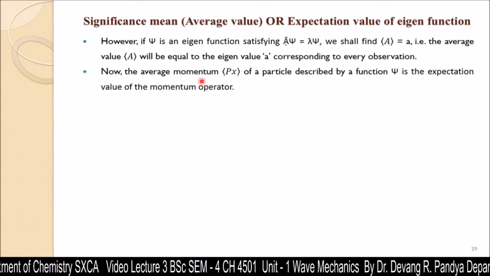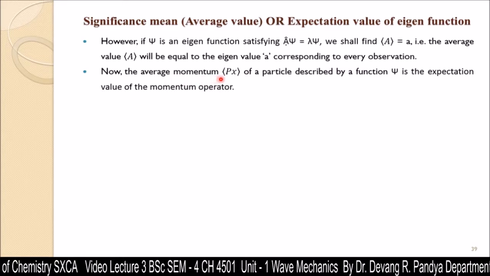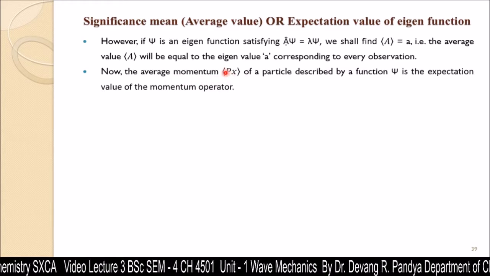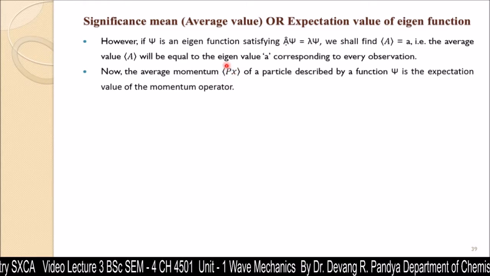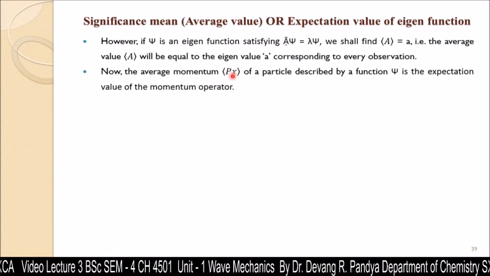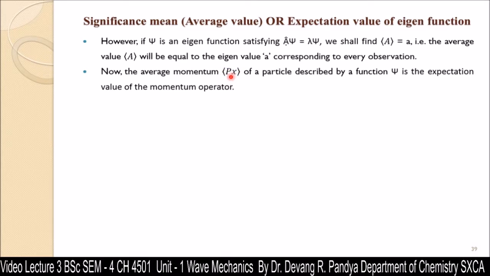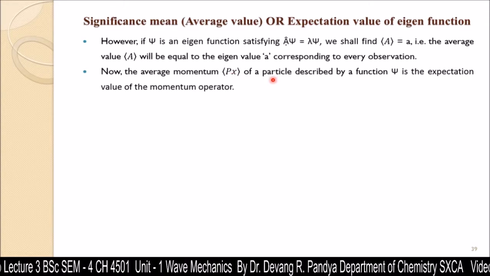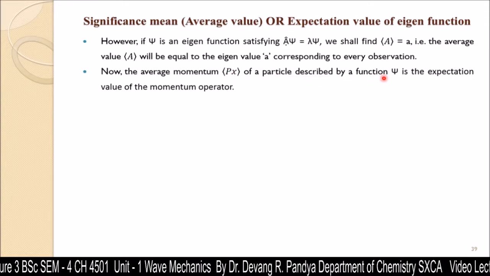Now the average momentum, and momentum can be represented as px, and average, that means we need to represent it in this box, is called the average or expectation value for the momentum operator of a particle described by a function psi.